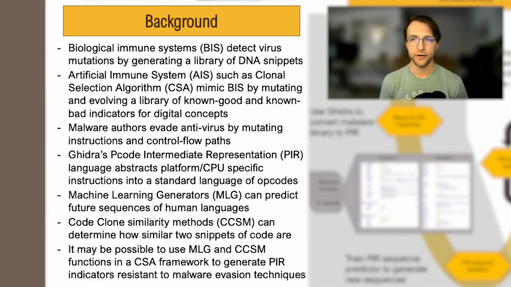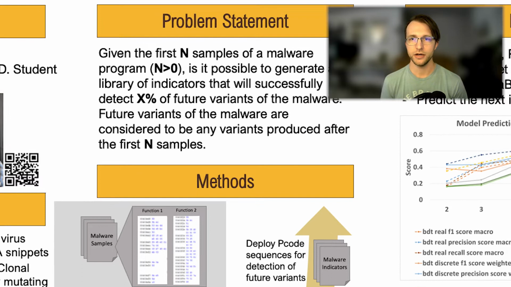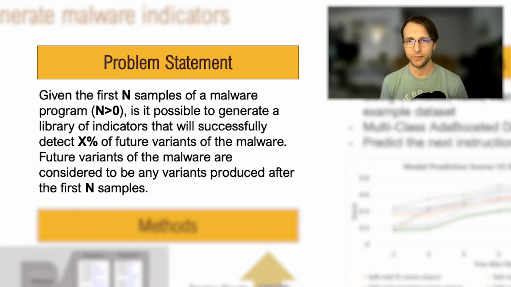So now that we have a little bit of background on the different concepts we're using, we wanted to build this project around the question of, if given the first n samples of a piece of malware, where n is greater than 1, is it possible to generate a library of indicators that will successfully detect X% of future variants?